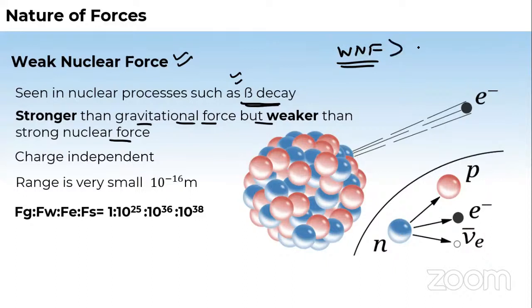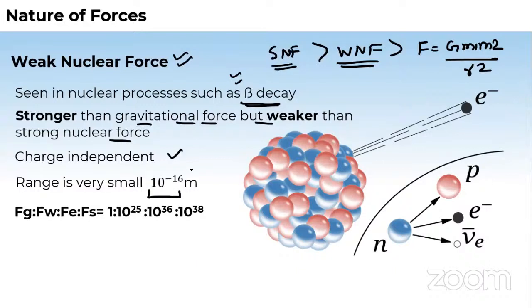Stronger than the gravitational force. If you compare, the gravitational force, which is F equals G m1 m2 upon r square, is always weaker than the nuclear force. So the weak nuclear force is greater than the gravitational force, but it is always less than the strong nuclear force, SNF. Remember it is charge independent. The range is very small again, that is 10 to the power minus 16 meter.